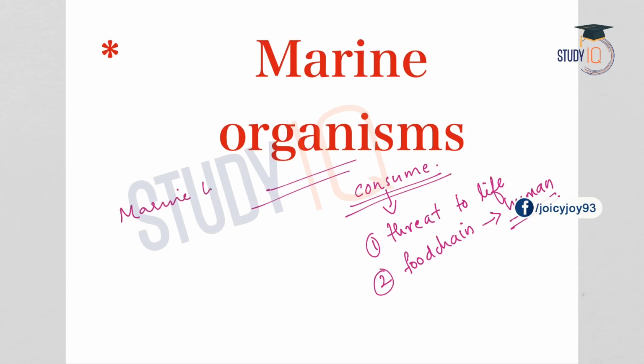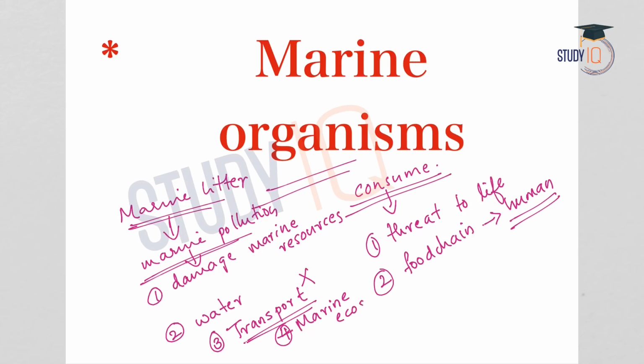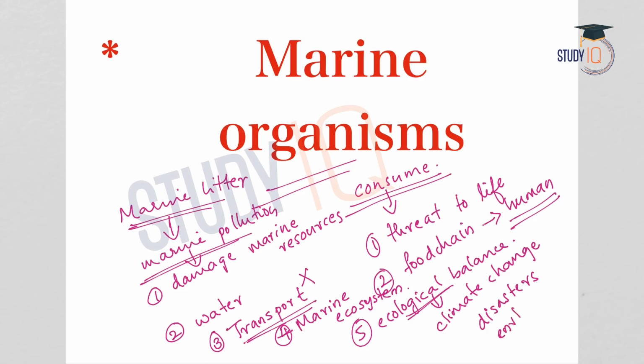Again, marine litter is another serious issue. Marine litter will cause marine pollution, and marine pollution has many consequences. It can damage the marine resources. The water will get contaminated. Thirdly, waterways are a means of transport, especially when it comes to trade. So if marine resources or waterways are harmed, transportation is not possible. Again, the marine ecosystem will be lost, and this can affect the ecological balance. If there is an ecological imbalance, this will cause serious issues like climate change, disasters, environmental hazards, etc. So all these things are associated.